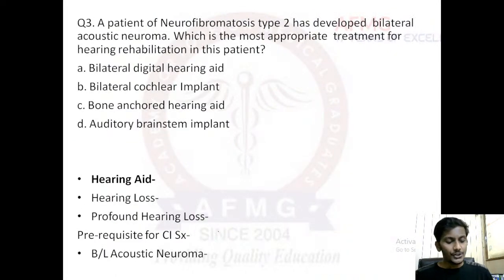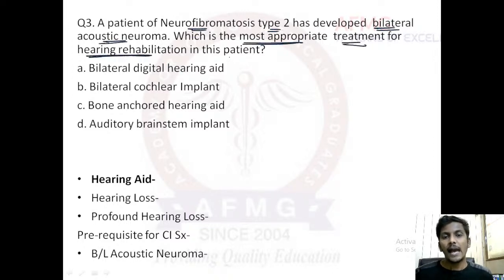Moving further to question number 3 now. A patient of neurofibromatosis type 2 has developed bilateral acoustic neuroma. So an NF2 patient has developed bilateral acoustic neuroma. Which is the most appropriate treatment for hearing rehabilitation in this patient?